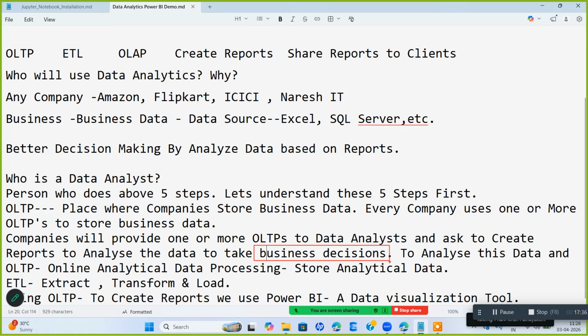Analyzed data is called OLAP, that is online analytical processing, where you store analytical data. ETL stands for extract, transform and load.